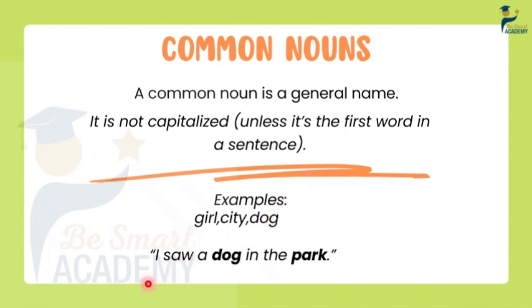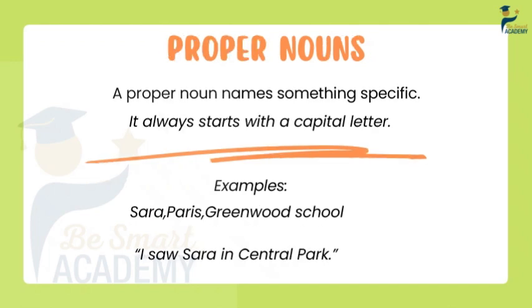Another example, in sentence form: I saw a dog in the park. Of course, we have the dog and we have the park. They are nouns, but the question is, what kind of nouns? They are common nouns. And why? Because they refer to general names. This means I don't know what dog we are talking about, and the same goes for the park. We don't know what park we are referring to.